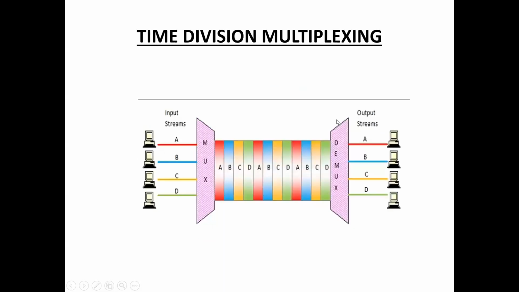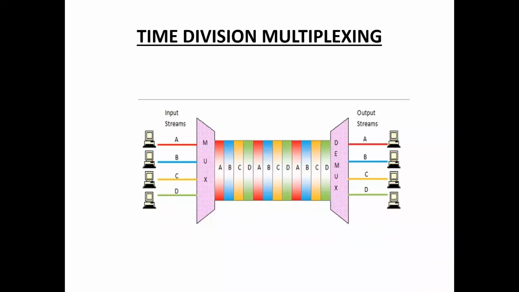In time division multiplexing, the channel is dedicated to a user only for short time intervals. Suppose time slot 1 is for A, time slot 2 for B. User A sends data in the first time interval, time slot 1. Next, user B sends data using time slot 2.